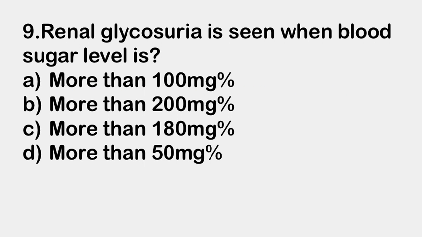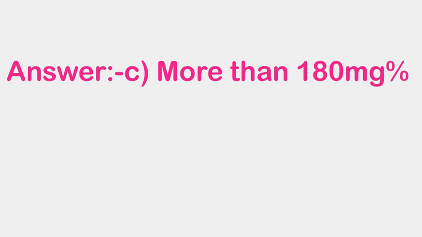Next question. Renal glycosuria is seen when blood sugar level is: A. more than 100 mg%, B. more than 200 mg%, C. more than 180 mg% and D. more than 50 mg%. Right answer is C. more than 180 mg%. Renal glycosuria is seen when blood sugar level is more than 180 mg%.